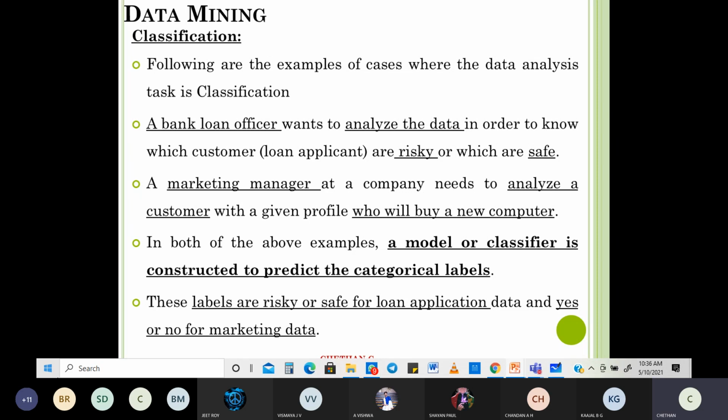Okay, in both the examples, what you are trying to do is, a model or a classifier is constructed to predict the categorical labels. What are categorical labels? Whether it is risky or safe, whether you will buy the computer or not. These labels are risky or safe, and yes or no for marketing data. This is what is known as classification. You classify data into some form. That's known as your classification.